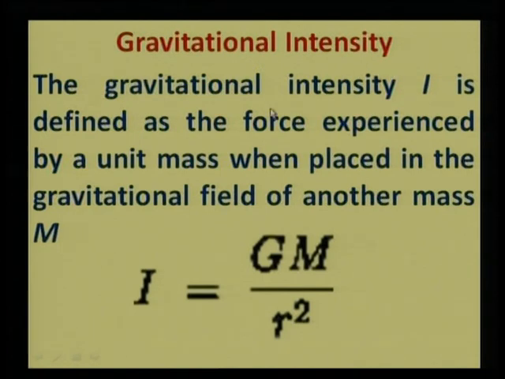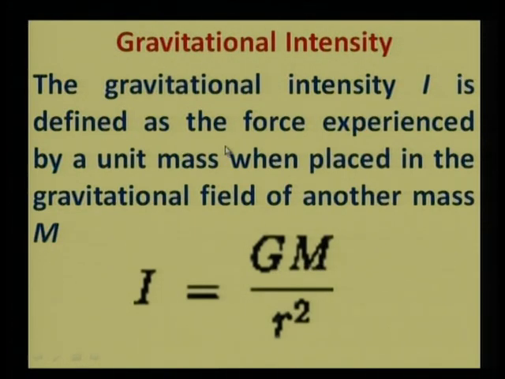Another quantity which is related with this gravitational force is the gravitational intensity, which is represented by I. ગુરુત્વાકર્ષણની તીવ્રતા, intensity એટલે કે તીવ્રતા.